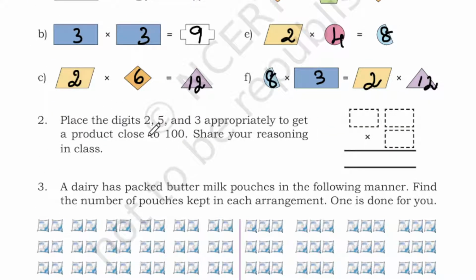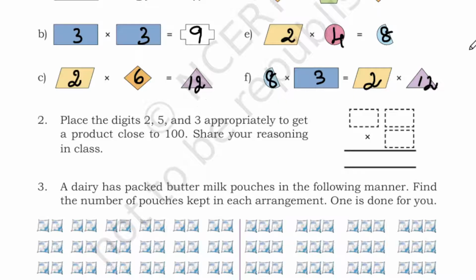Place 2, 5 and 3 appropriately to get the product close to 100. So what we have to do is place these digits 2, 5 and 3 appropriately, but the product should come more than 100. So that is the concept here. We will do one by one and see for which one we are getting more than 100. So first I'm going to place 3 and 5. Let's see.